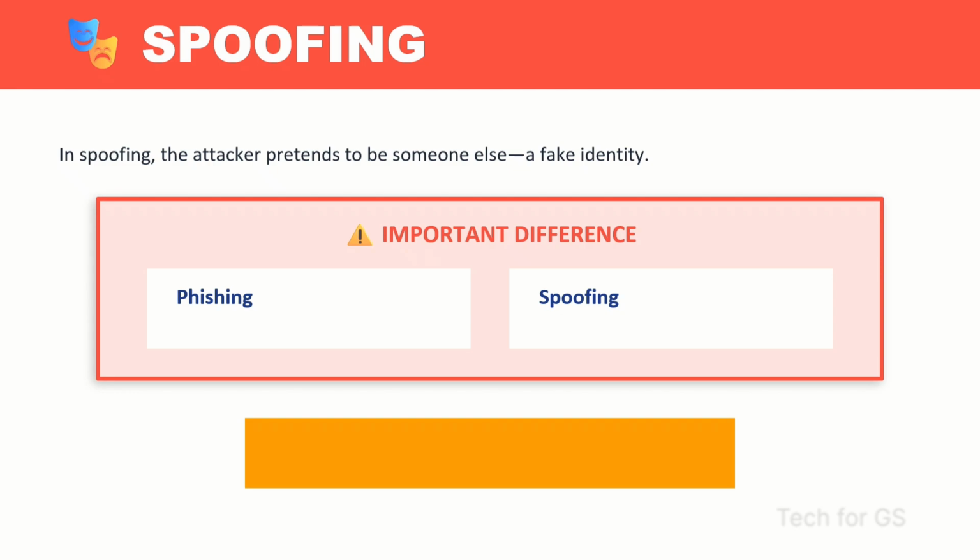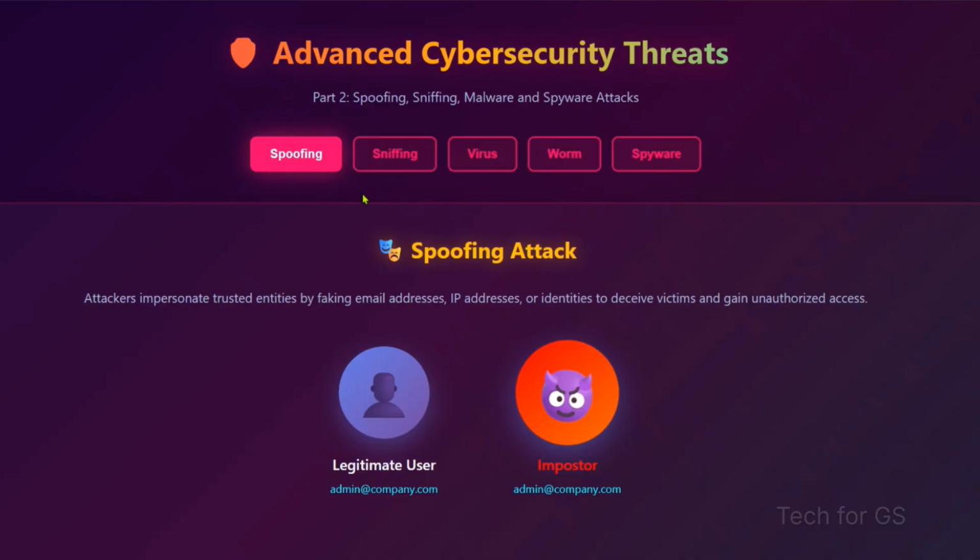The difference between spoofing and phishing is that phishing is fake messages and spoofing is fake identity. Spoofing attack: attackers impersonate trusted entities by faking email addresses, IP addresses, or identity to deceive victims and gain unauthorized access. Like they will create the same email as a legitimate user.